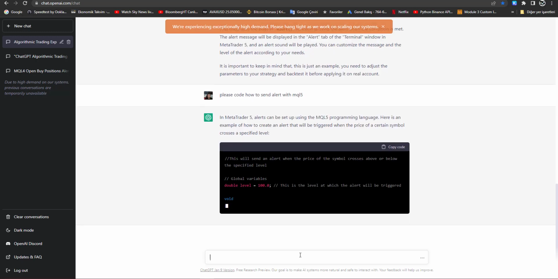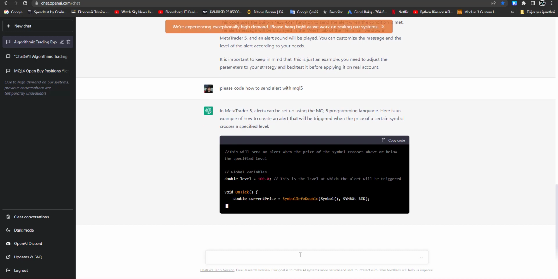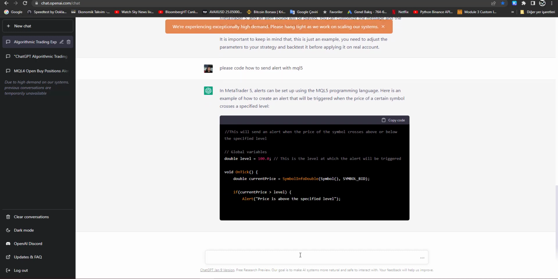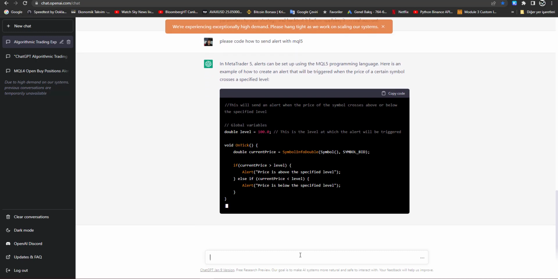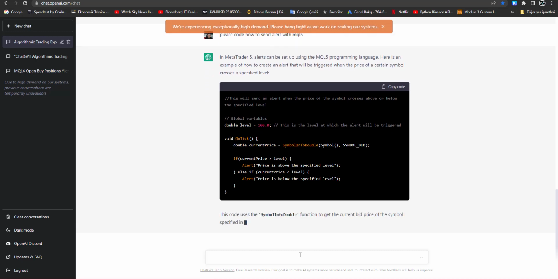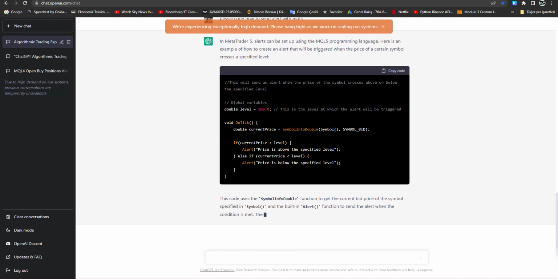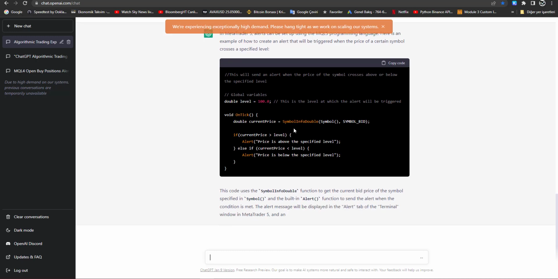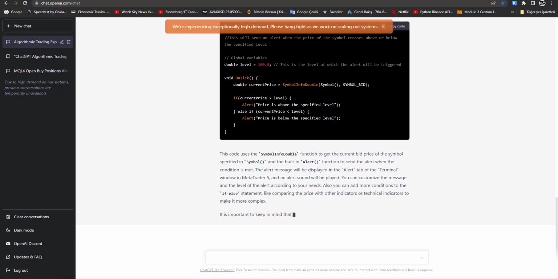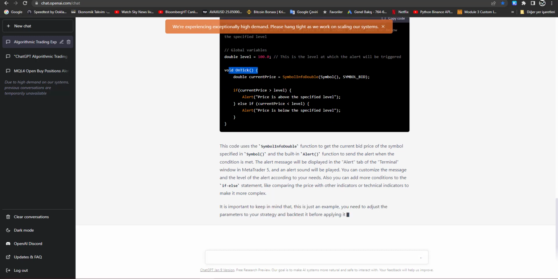Okay, it doesn't just show the alert directly. It looks for some condition to send the alert. Before it used moving average, but this time it used a certain price level. If the price reaches 100, yes, it just created that. It used the OnTick function. The only problem is that when the price reaches 100, it will keep sending alerts on every new tick, because it is in the OnTick function, which will be kind of annoying. So let's test.